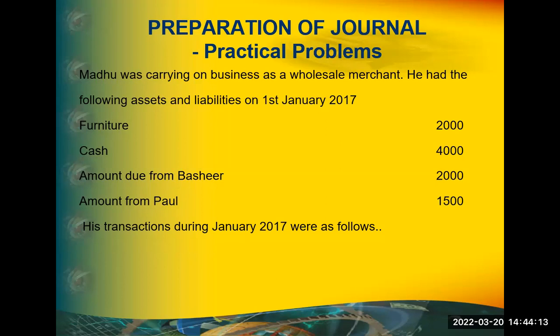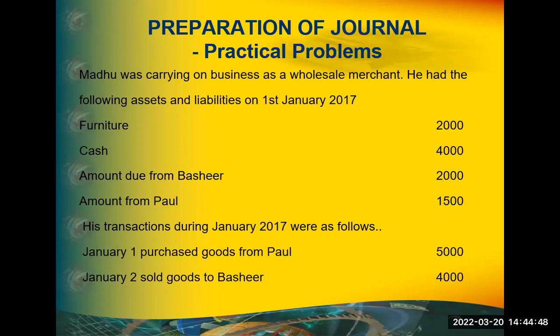Cash, furniture, amount due from Bashir, amount from Paul. This is called opening entries. Not a new business started. Madhu was doing a business. 2017, his book shows like this. How do you record this in the journal? Furniture account debit 2,000, cash account debit 4,000, Bashir account debit 2,000, Paul account debit 1,500 to capital account. All the total.